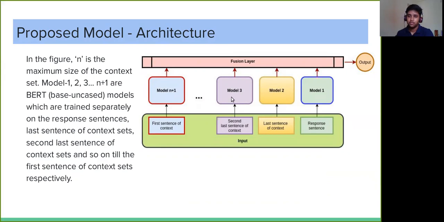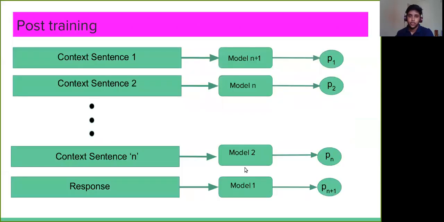In our experiments, we actually use till model 3, since we are using just the last two sentences of the context set. But as we can see here, our proposed model architecture has the potential to use the complete context set. So after training all models with pseudo labels, we are trying to assign scores to all the sentences in the conversations. For the response sentence, the associated score is Pn+1, which is the probability of the response being sarcastic.